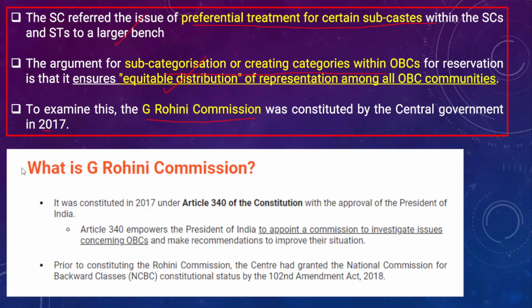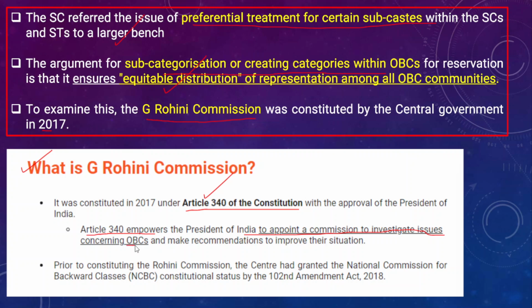Now in this context, we need to understand what the Rohini Commission is. The Rohini Commission was constituted in the year 2017. It was constituted as per Article 340 of the Indian Constitution. The President approved the constitution of the Justice G. Rohini Commission for the subcategorization of OBCs, under Article 340. Now we need to understand what Article 340 is. Article 340 empowers the President of India to appoint a commission to investigate issues concerning OBCs.